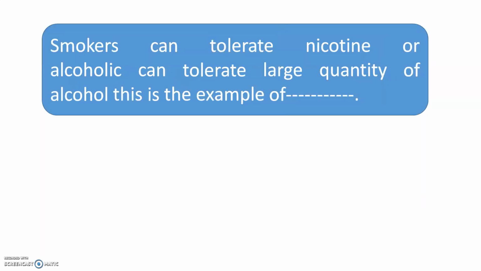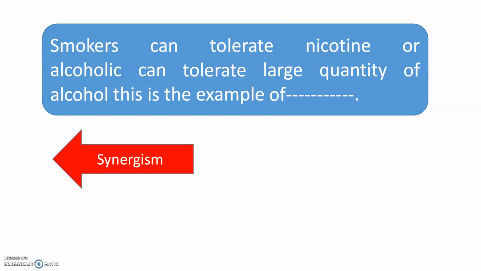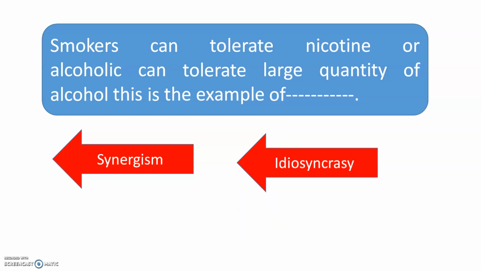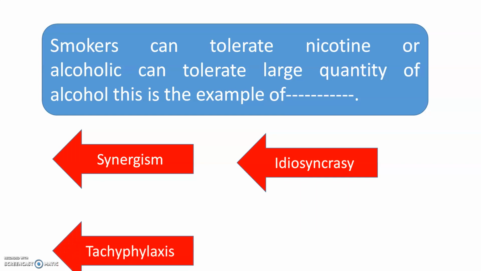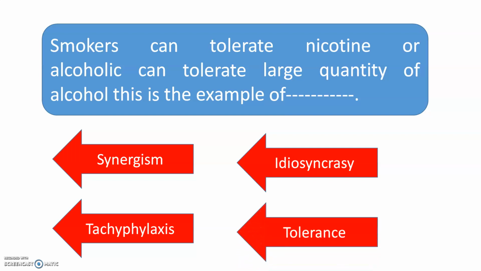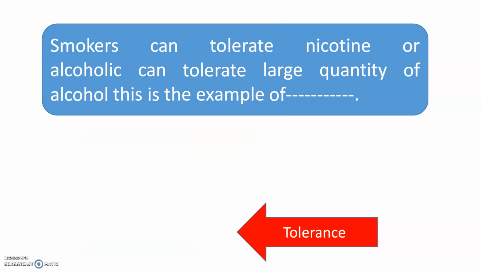Smokers can tolerate nicotine, or alcoholics can tolerate large quantity of alcohol. This is the example of, and the options are synergism, idiosyncrasy, tachyphylaxis, or tolerance. This is the example of drug tolerance.